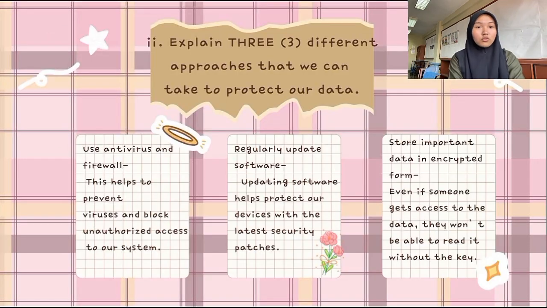Next, for question B2, Roman ii, three ways to protect our data. Here are three approaches that we can take to protect our data. First, use antivirus and firewall. This helps to prevent viruses and block unauthorized access to our system. Second, regularly update software. Updating software helps protect our device with the latest security patches. Third, store important data in an encrypted form. Even if someone gets access to the data, they won't be able to read it without the key.